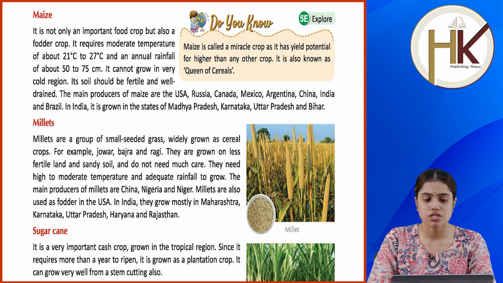The main producers of millets are China, Nigeria and Niger. Millets are also used as fodder in the USA. In India, they are grown mostly in Maharashtra, Karnataka, Uttar Pradesh, Haryana and Rajasthan.